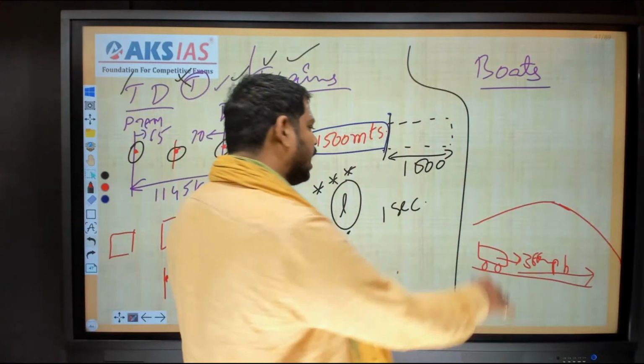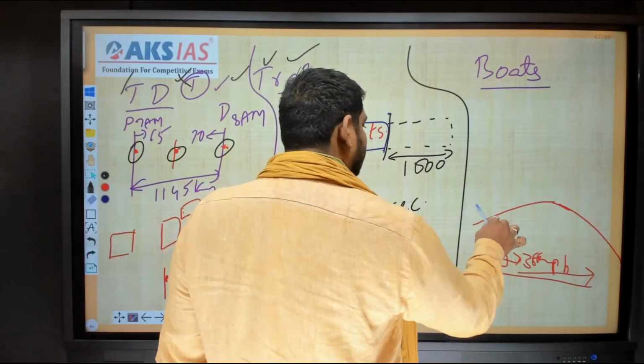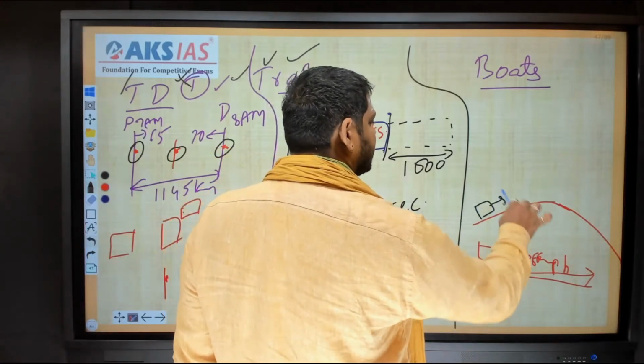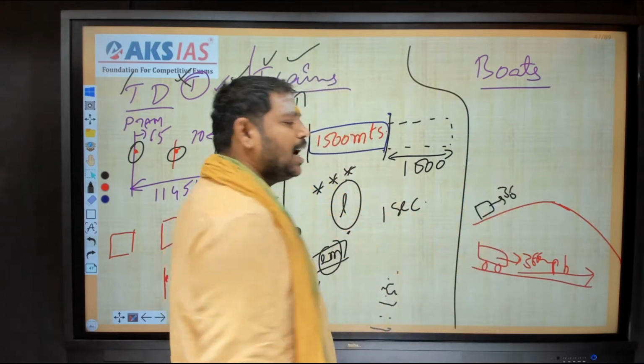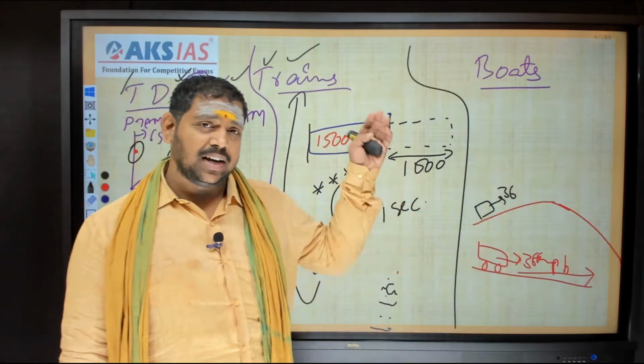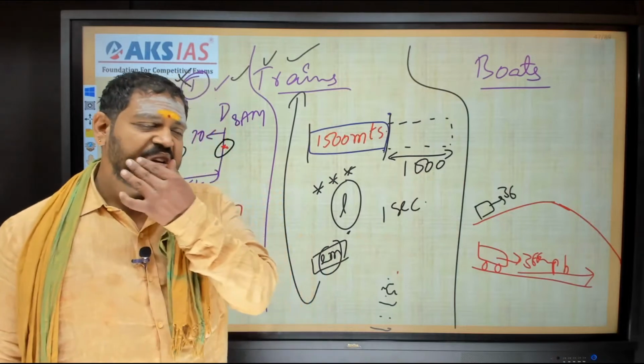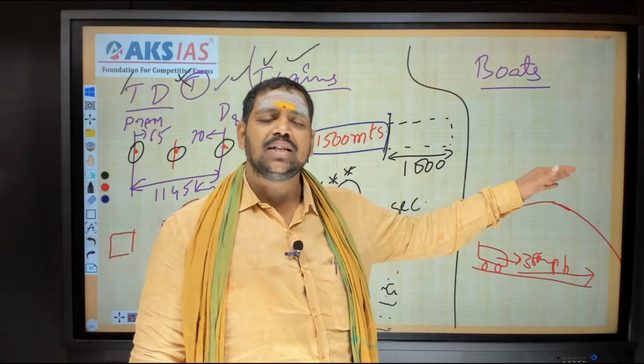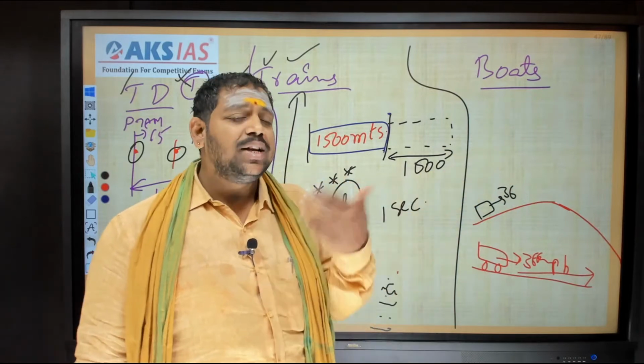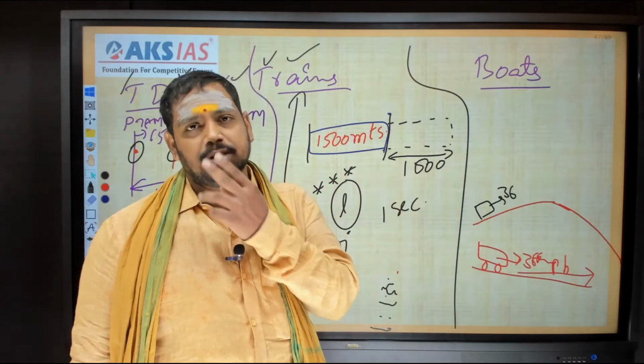Okay. Now my car is here, sir, and it is trying to move with a speed of suppose 36 kilometers per hour. Now tell me, will the car definitely go with 36 or will it go with less than 36? Less than 36. The reason behind it is, sir, there is an upward slope. That's why its speed will be reduced. Sir, who is reducing its speed? Gravitational force. Is it correct?